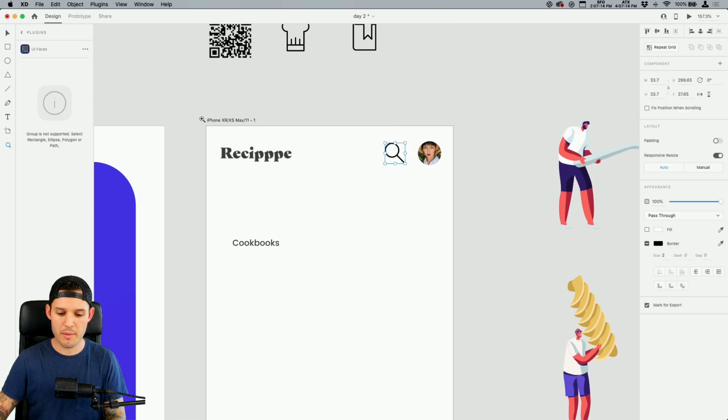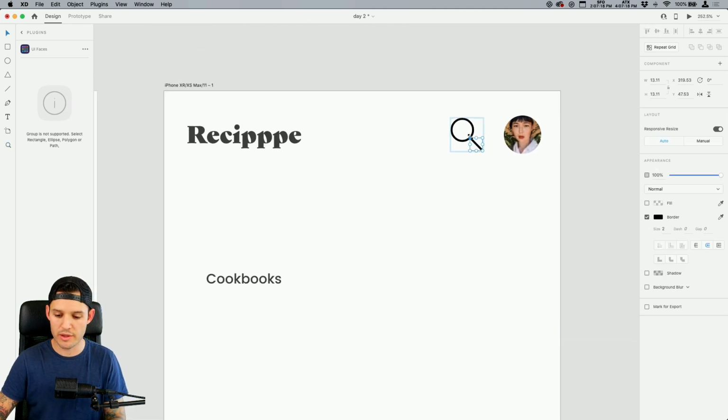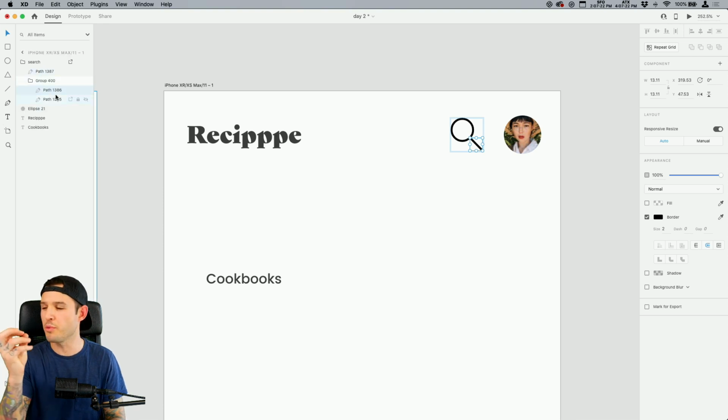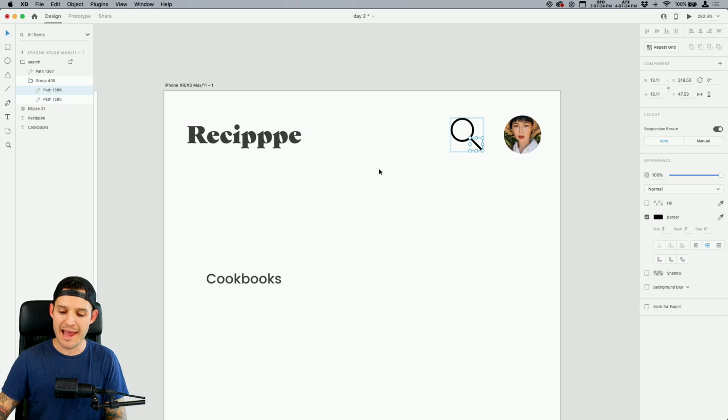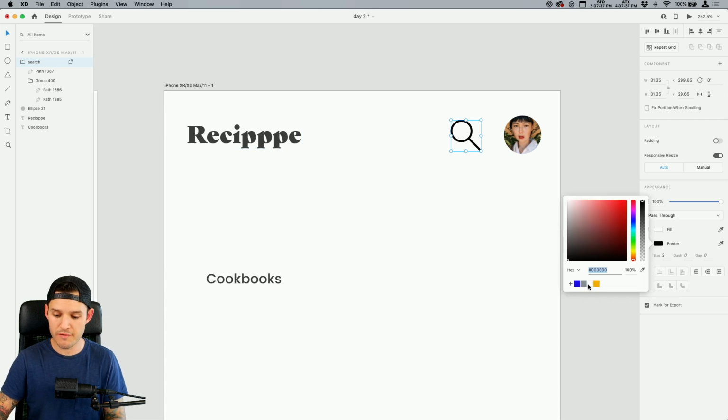Now, it's important to remember that as you are working with icons, especially one like this that's an SVG, let's go back over to our layer so you can see it. It's just a group of paths, right? And as we scale these paths up and down, you're actually gonna see the width, the chunkiness of that icon kind of change. So you gotta keep that in mind. I like it how it is, but maybe you need to fiddle with it.